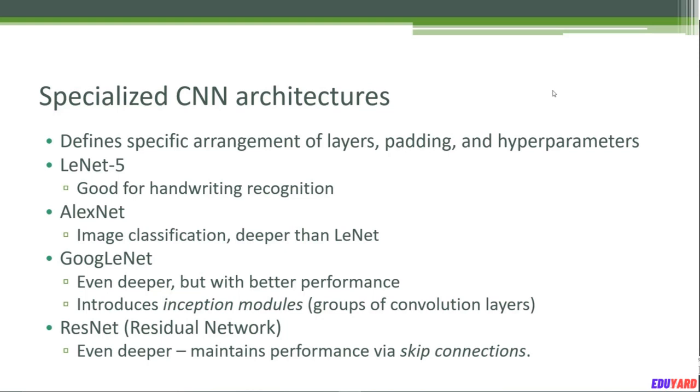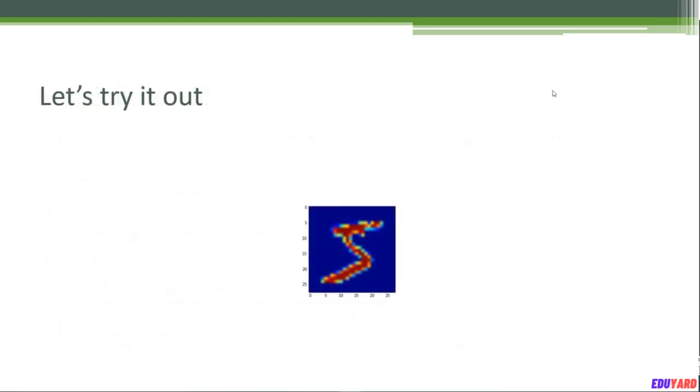Finally, the most sophisticated one today is called ResNet, which stands for residual network. It's an even deeper neural network, but it maintains performance by what are called skip connections. So it has special connections between the layers of the perceptron to further accelerate things. It builds upon the fundamental architecture of a neural network to optimize its performance. And as you will see, CNNs can be very demanding on performance. So with that, let's give it a try. Let's actually use a CNN